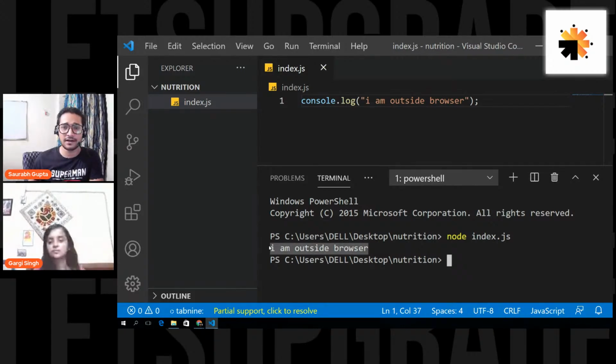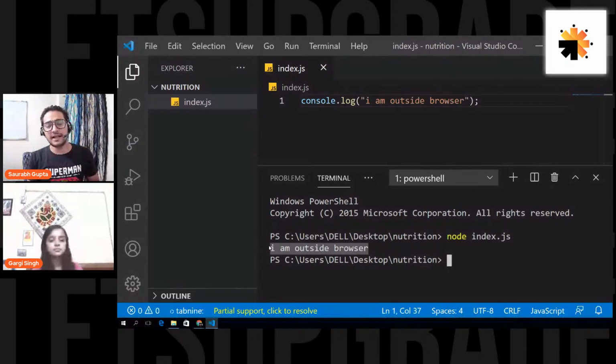We're going to create a Node.js application that can handle requests coming from a front end or from anywhere, and also send responses to a particular client. That is what we are going to build here.